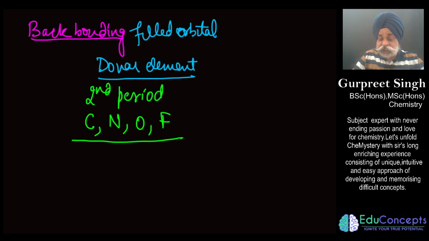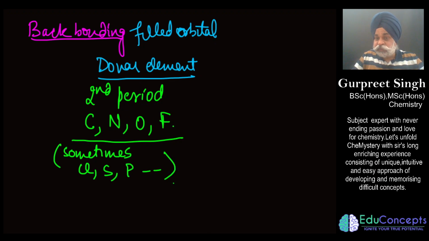But I'm saying it in general terms, at times it may also engage elements like chlorine, sulfur, phosphorus, etc. So majorly the element is of the second period. Why am I saying the filled orbital of the donor element is of the second period?